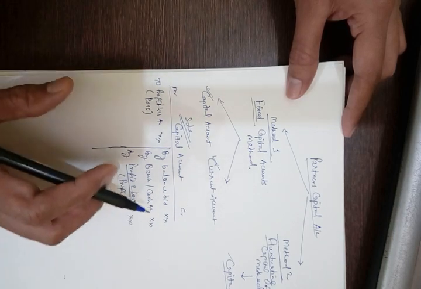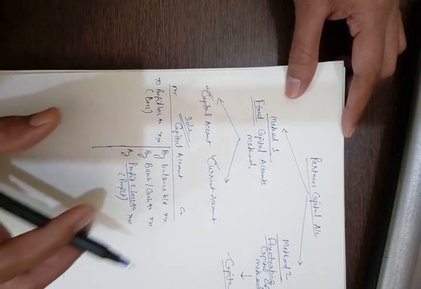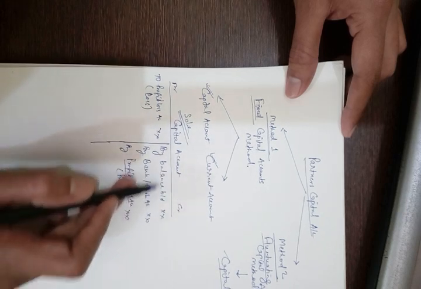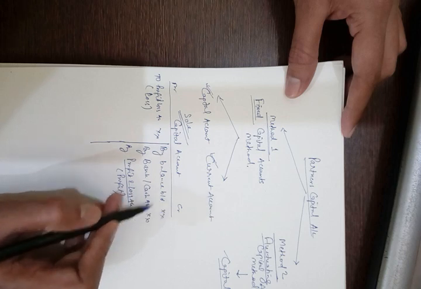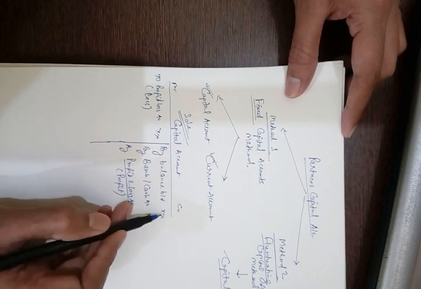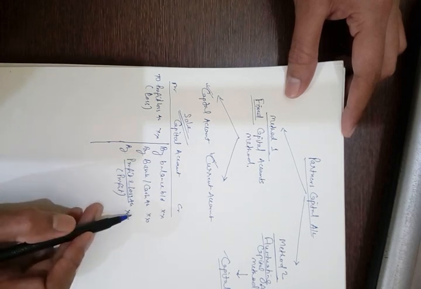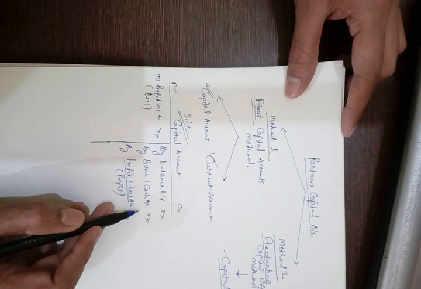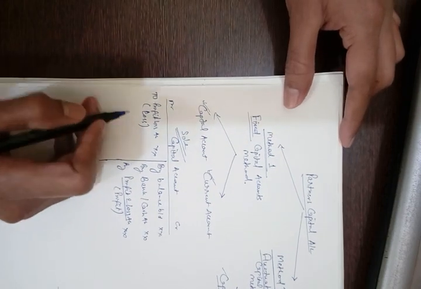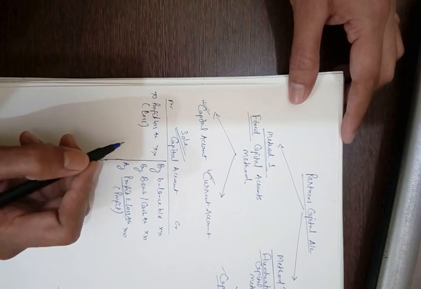in class 11th we did not maintain or prepare a capital account, because all this calculation we used to do in the balance sheet liability side itself. We used to add the additional capital to the opening capital and add the profit earned during the year, or if the firm had incurred a loss, then it was deducted from the capital. Similarly, on the liability side of the balance sheet, we used to deduct the drawings also.